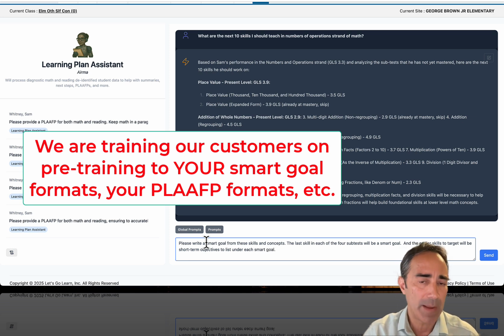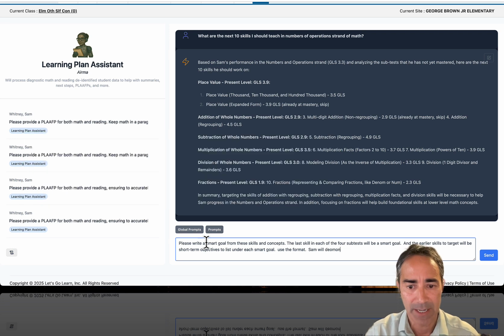I also need to give it a format. So this is where we can pre-train your teams. Use the format: Sam will demonstrate 75% mastery when tested on X by the end of the semester. Okay. Here are the goals to use.